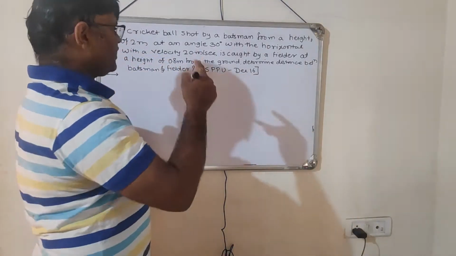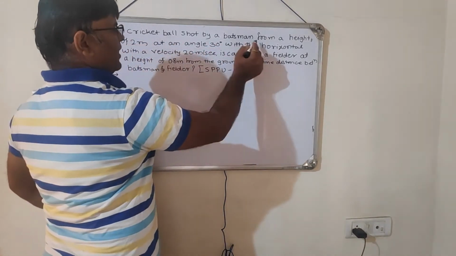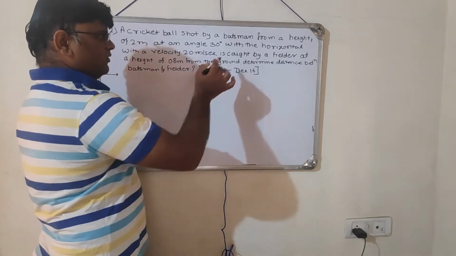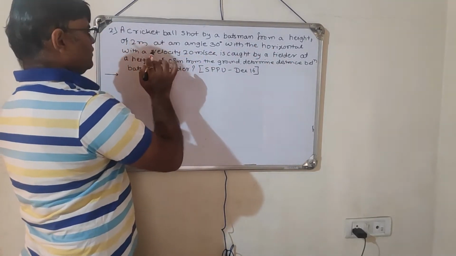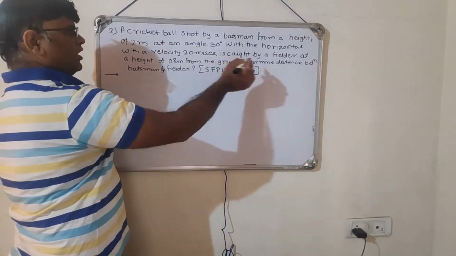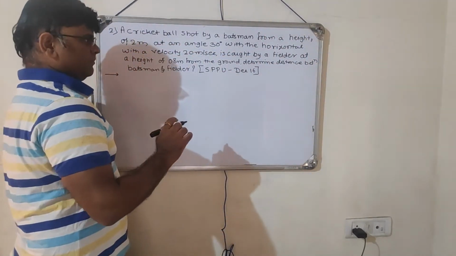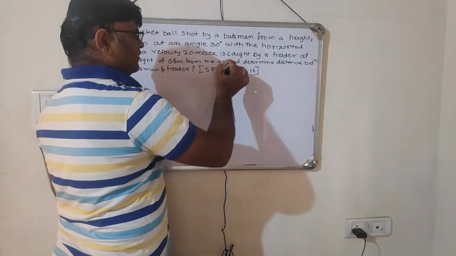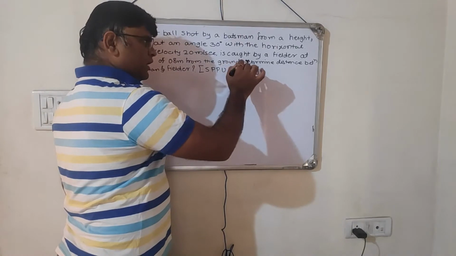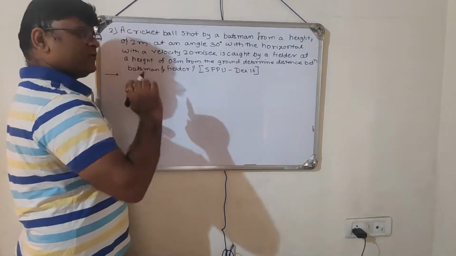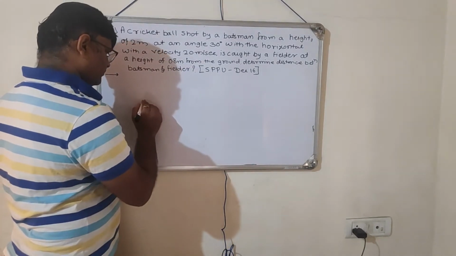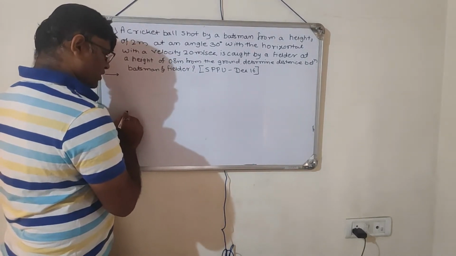Okay, the second problem. A cricket ball shot by the batsman from the height of 2 meter at an angle of 30 degree, the angle of projection is given with the horizontal, with a velocity of 20 meter per second. The velocity of projection is given. It is caught by the fielder at a height of 0.8 meter from the ground. Determine the distance between batsman and fielder. So we will draw the sketch of this one with reference to ground level.